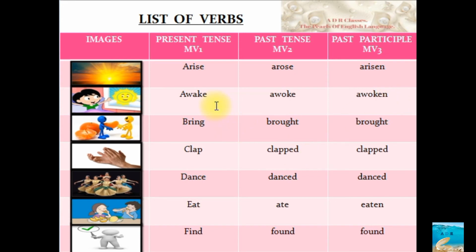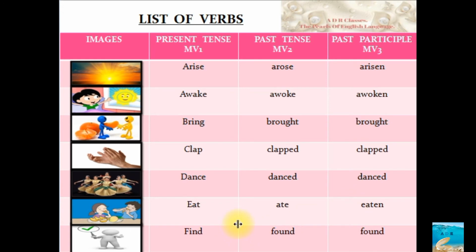Awake, awoke, awoken. Now see, in maths there are tables, isn't it? 2 ones are 2, 2 twos are 4, 2 threes are 6, 8, 10, and it goes on. Similarly, in grammar also there is a table of tense forms, and that tense forms is divided into three basic sequences. In that list of verbs, the first column is present tense, the second column is past tense, the third column is past participle form.